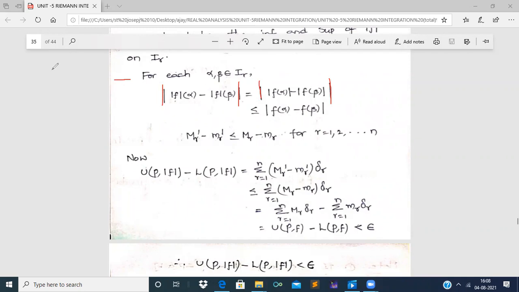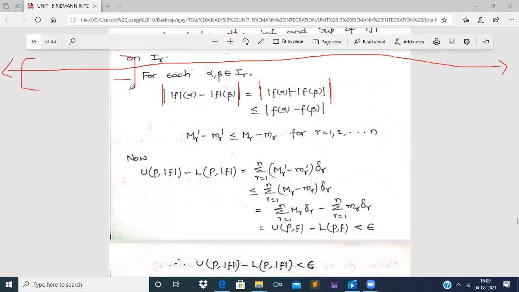See here, again if we consider a real number line, in the closed interval a comma b, if we take the r-th segment Ir, the first endpoint is xr minus 1 and the next endpoint is xr, and in these points we are taking two points, one is alpha and the other is beta, for which mod f of alpha will be present in the values of the mod f function, and likewise mod f of beta.